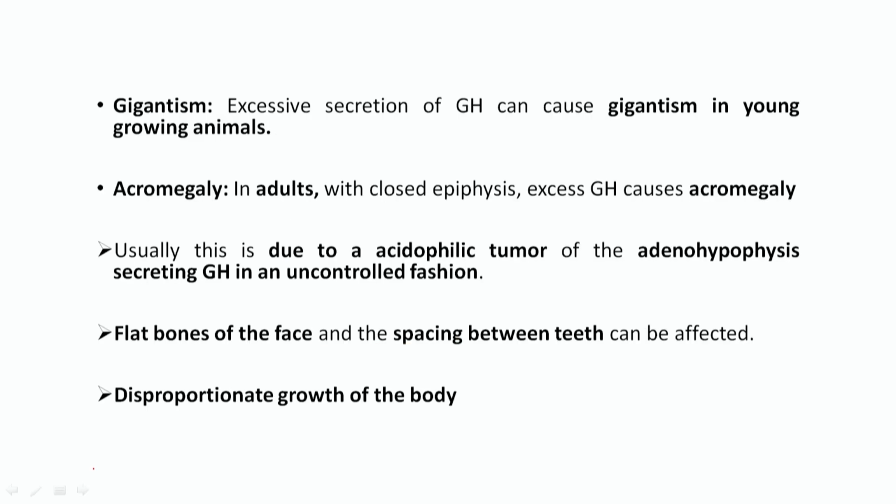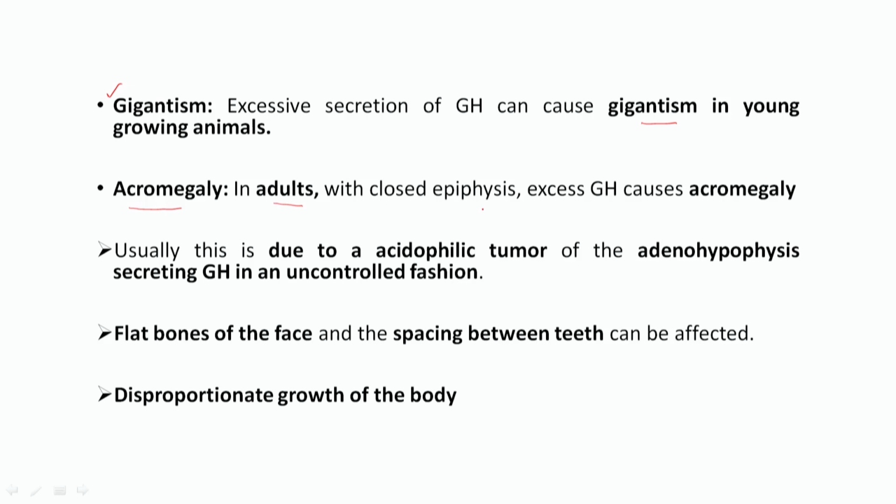Next, due to higher production of growth hormone, an important disease is called gigantism. This occurs due to higher secretion of growth hormone in young growing animals. So if a higher level of growth hormone secretion takes place at a younger age in animals, this gigantism-like condition will develop. Another condition is called acromegaly, which occurs in adults. Gigantism occurs when more is secreted in a younger animal, but if growth hormone secretion is higher in an adult, then the condition is called acromegaly.